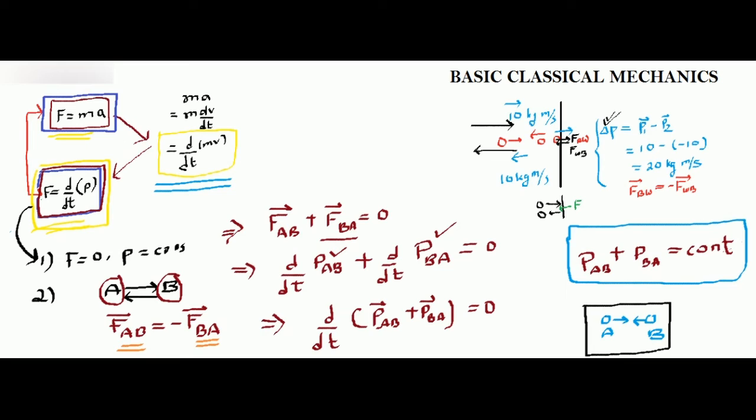Then in such type of systems, the total momentum is always constant.